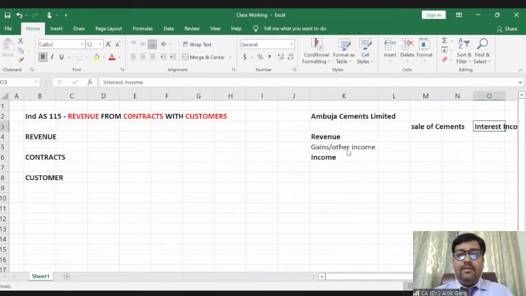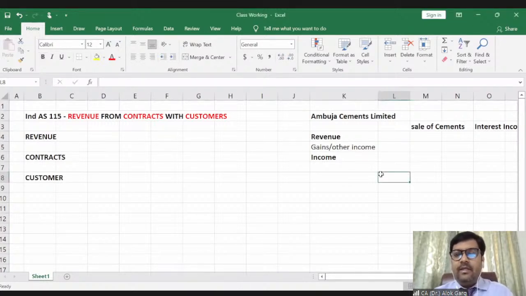Okay, so let me have a pause and look at the query screen. I'm just waiting for the students to respond. So Jay is saying income is the wider word. Rasika is saying revenue is the wider word.